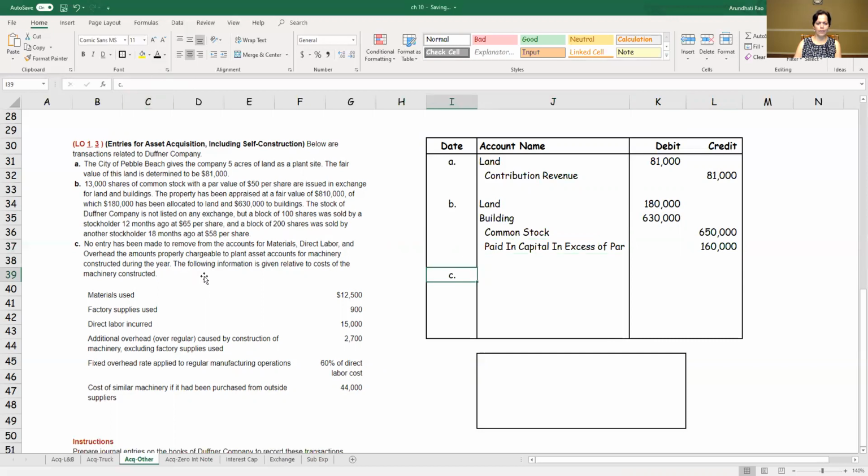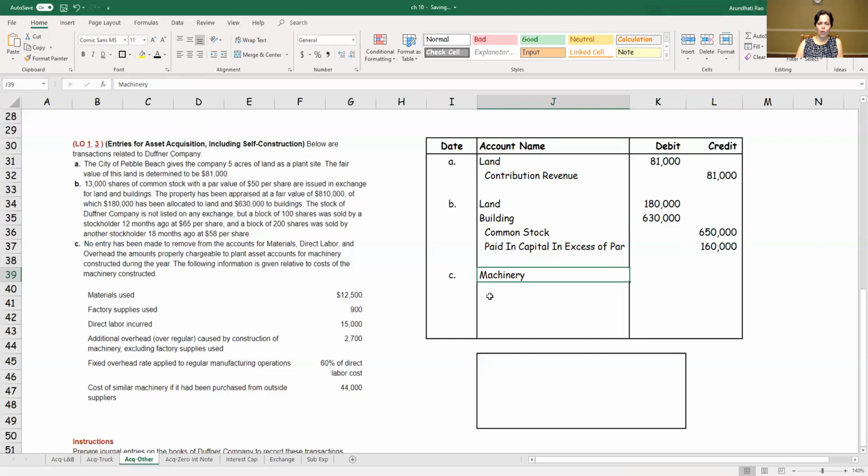Now let's take a look at the final case. No entry has been made to remove the accounts for materials, labor, and overheads, the amounts properly chargeable to plant asset accounts for machines constructed during the year. So during the year, I have self-constructed assets. I've incurred these expenses, but they have not yet been passed through. I have not yet charged the machinery account. So I'm going to debit the account.